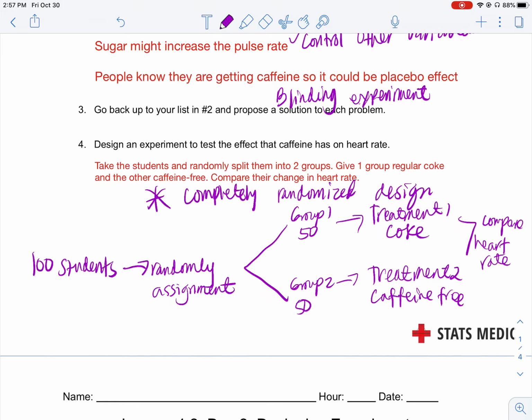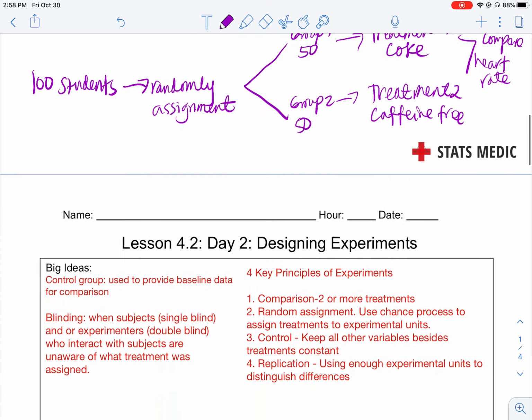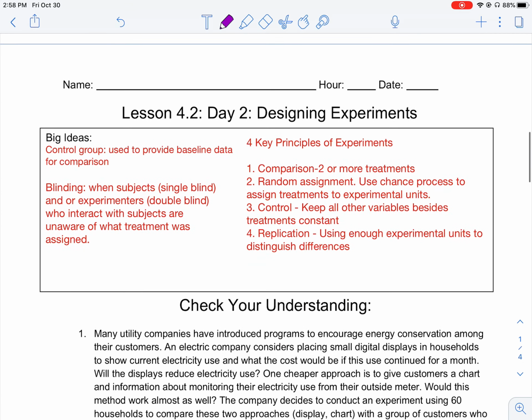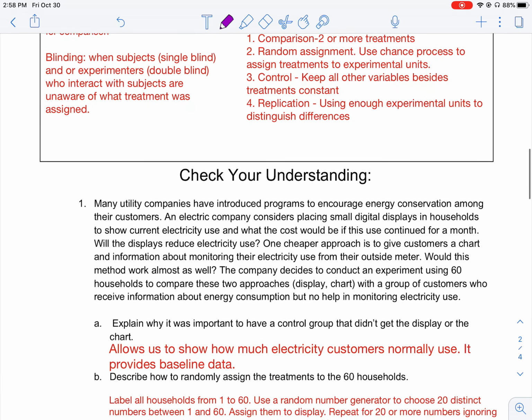So you're going to do a single blind experiment. Single blind experiment means that the one that is receiving treatment does not know which treatment she is receiving.